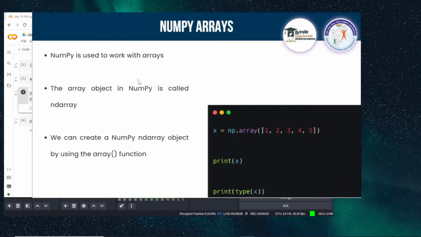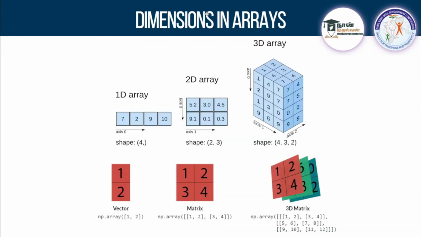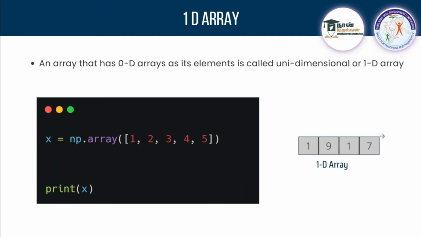Now we will go into the dimensions of numpy arrays. What all is available? We'll see that. When you see dimensions in arrays, there are 0 dimension, 1 dimension, 2 dimension, 3 dimension, and multi-dimension also. So what is a 0 dimension array? If you have only one element in that array, then it is considered a 0 dimension array. Listen, guys, when you have only one element, it will be considered a 0 dimension array.